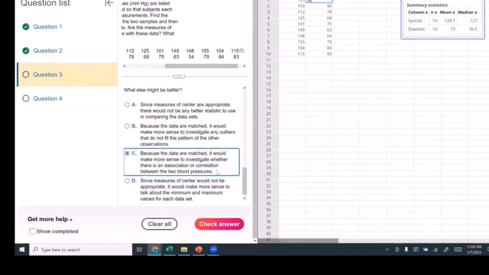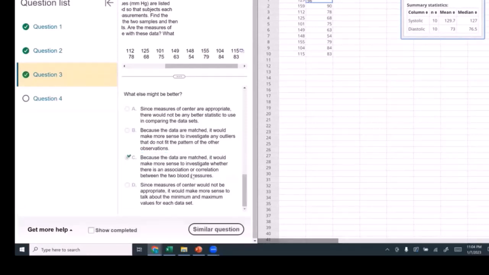I like this one because they're matched, meaning they come from the same person. So they might have a lot more meaning. Because they're matched, we might get more useful information by knowing how each applies to the other, because these are from the same person.